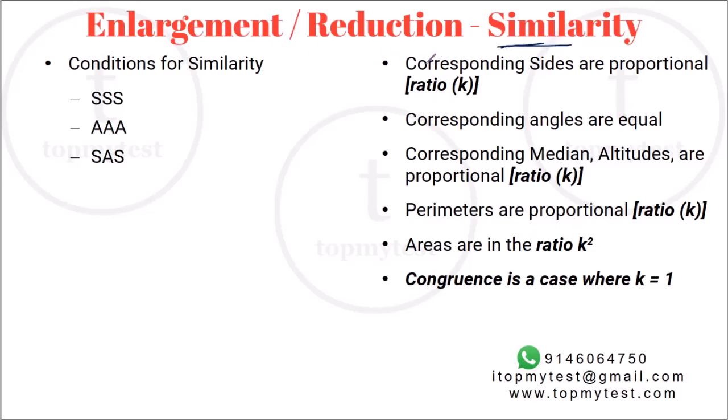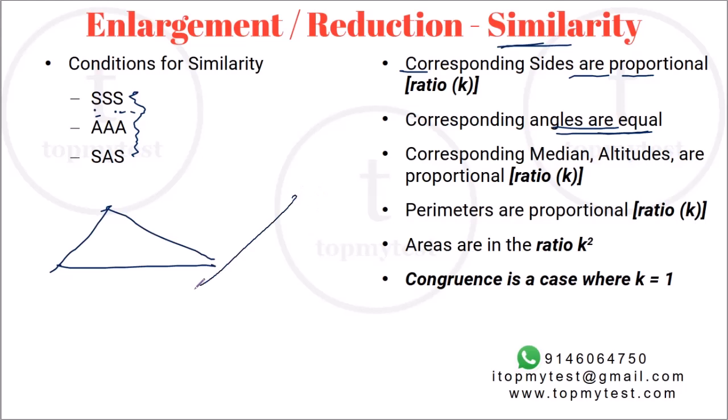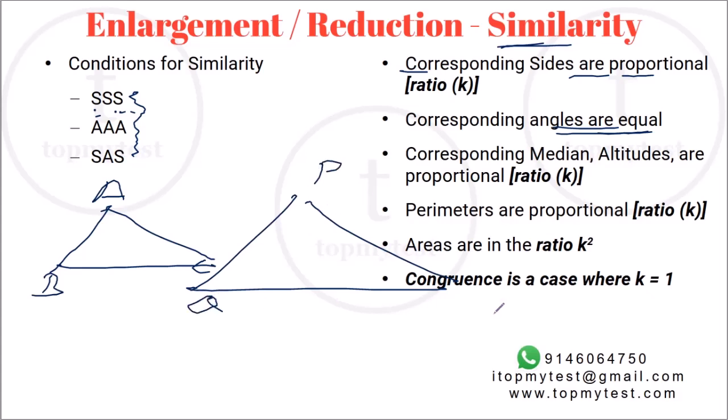In case of similarity, the corresponding sides become proportional, but the corresponding angles remain the same. There are three conditions for similarity: SSS. Now, this is not the SSS of congruency. This is the SSS of similarity, which means all three sides are proportional. So if I take a larger triangle, ABC, and I call the larger triangle PQR, AB to PQ will be the same as BC to QR, which will be the same as AC to PR. Corresponding sides will be proportional.